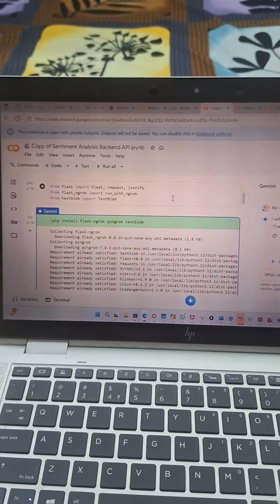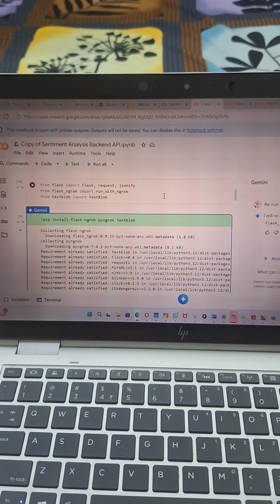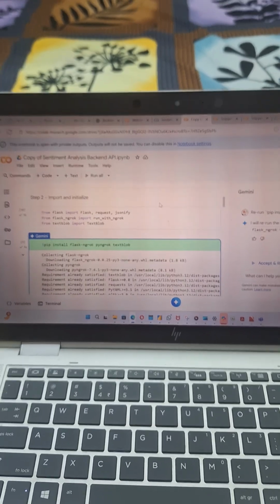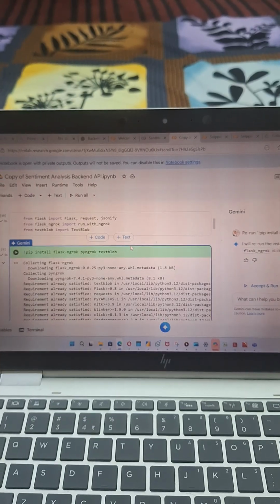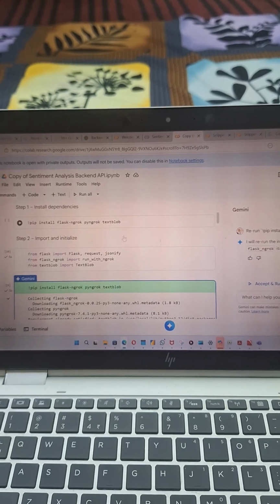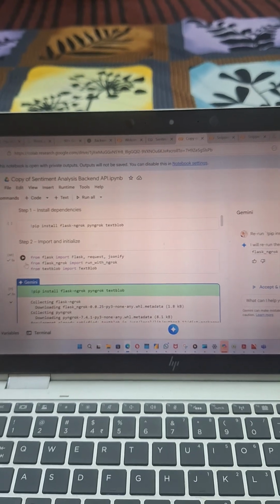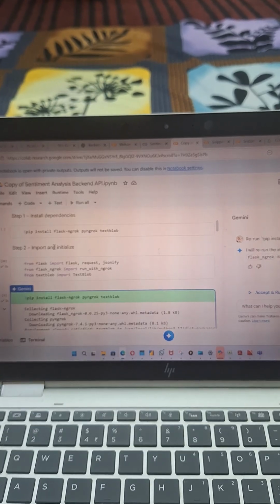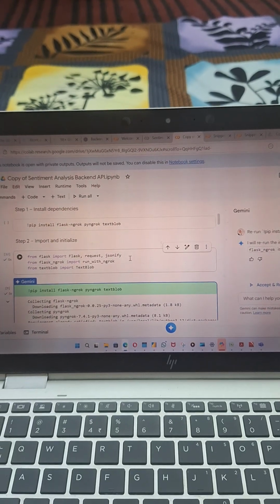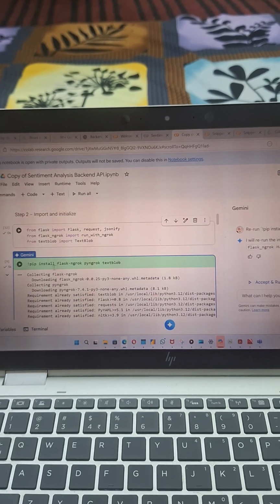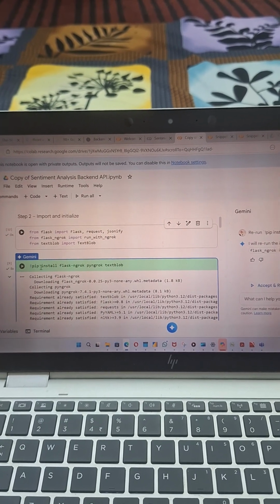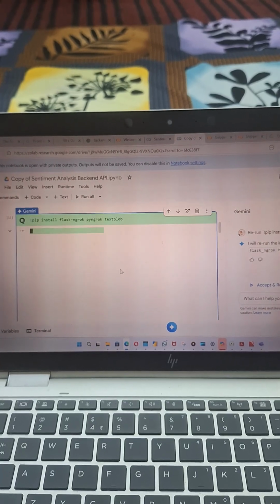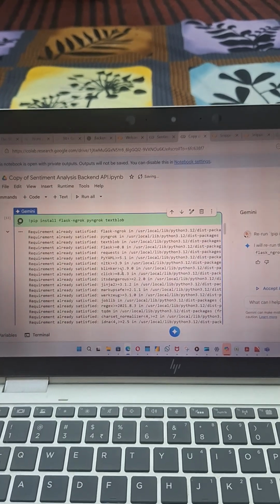Now we are back, sir. It was not running earlier because I needed to install some libraries like PyTorch, Cartopy and matplotlib, and also the name app was not defined. Now I have imported and I am running step 2, import and initialize, and it is showing the output correctly. Then I am installing flask-ngrok, pyngrok and TextBlob, and it successfully gives me the output, sir.